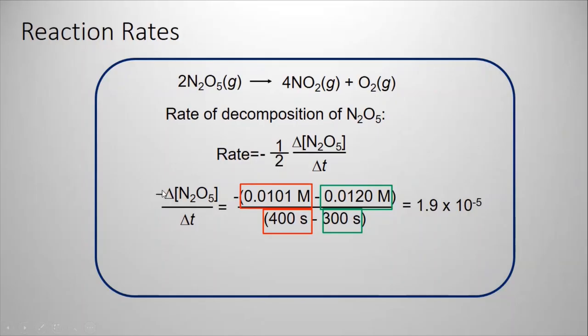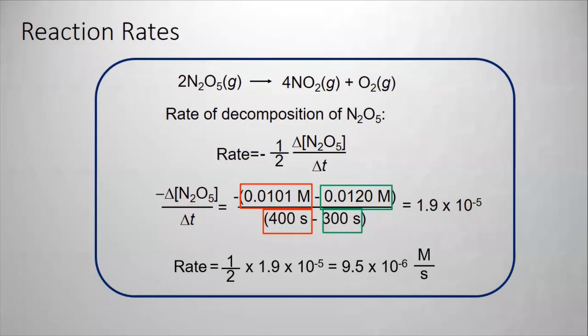And why is it the rate of disappearance? Because it's 1 mole. See here, there is no coefficient. You have a coefficient because there is a number of moles. What is the number of moles? 2. So how do you determine the rate? You multiply this value times one half, and that will be your actual rate. So your actual rate is 9.5 × 10^-6 molar per second.